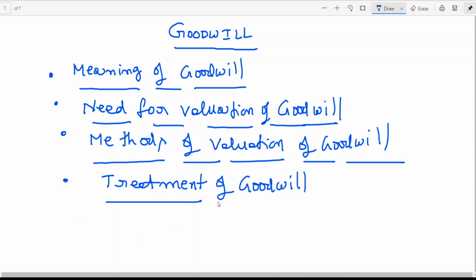I think these are the four points you all should understand. These are the learning objectives of today's class.